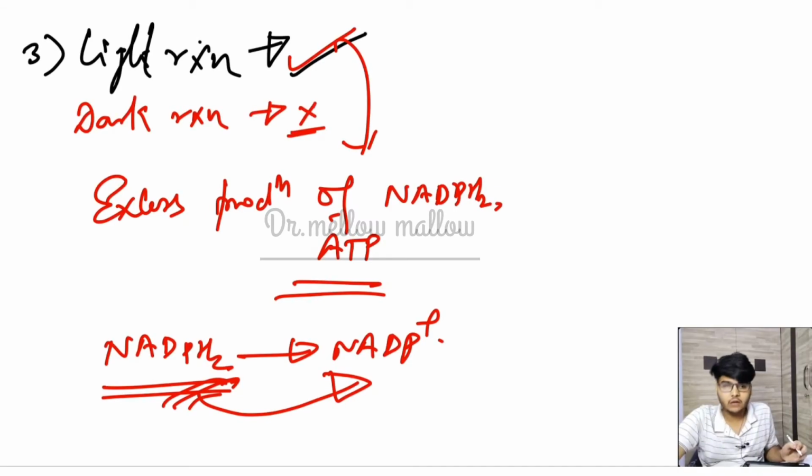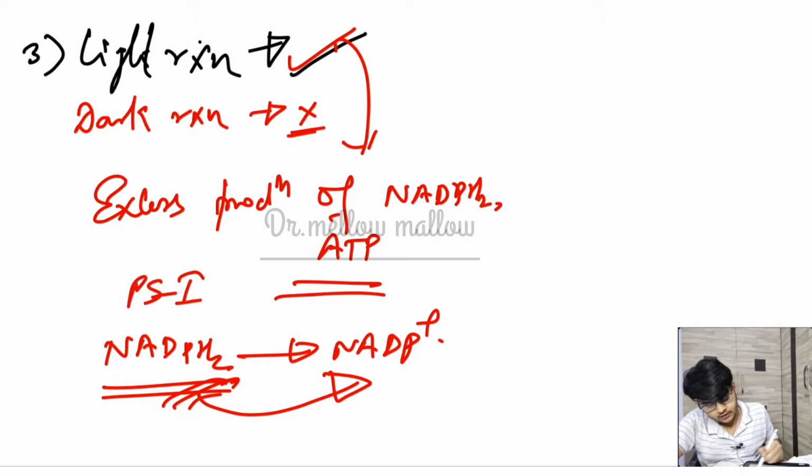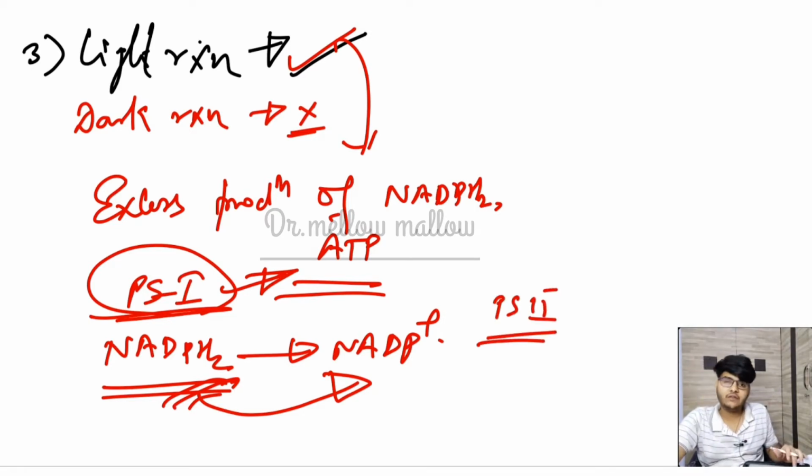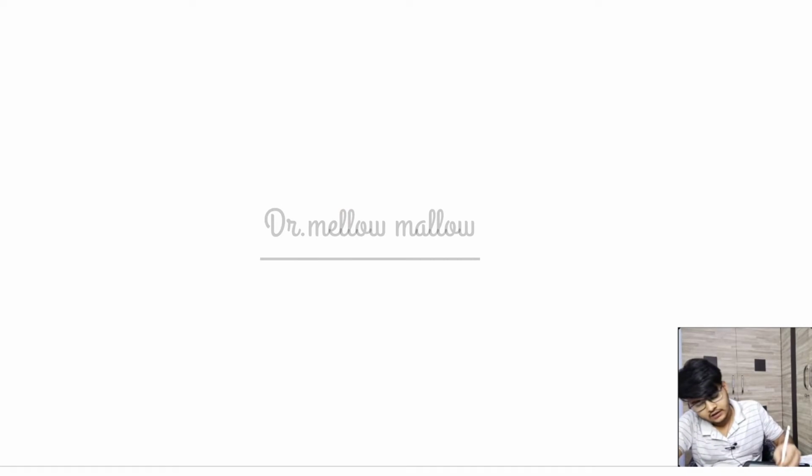So we must stop the production of NADPH2, but for the maintenance of the cell, we need some molecules of energy, we need some energy packets, and that is called ATP. So that is why PS1 will function. The role of PS1 is to function properly and provide the ATP needed by the cell. Okay, so in that case, PS2 will not function because there is excess production of NADPH2 in that kind of cell. Now again, we will move to the fourth point.